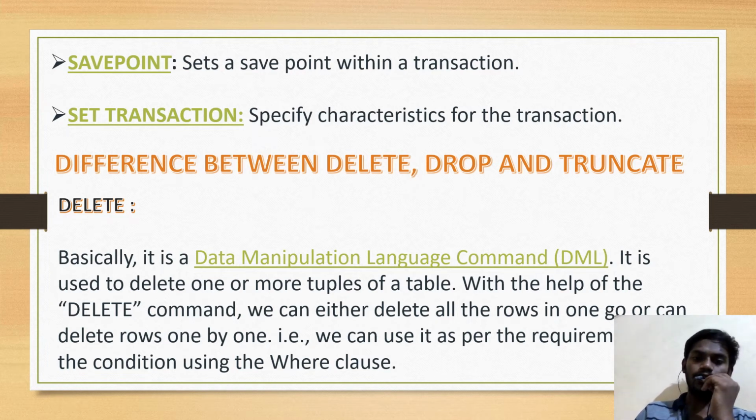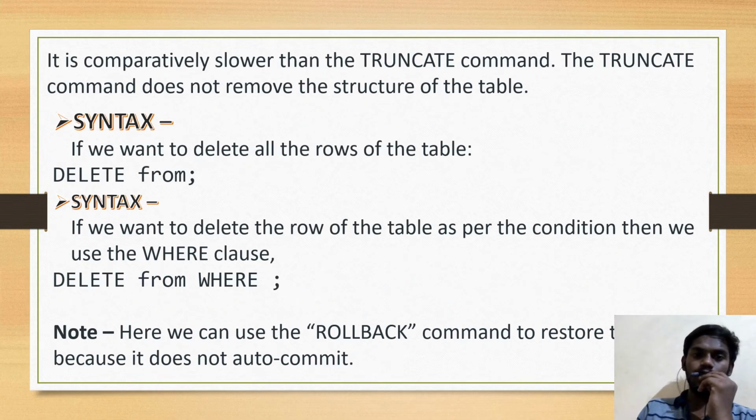Difference between delete, drop, and truncate. Delete is a data manipulation language command, DML. It is used to delete one or more tuples of a table with the help of the delete command. We can either delete all the rows in one go or delete rows one by one, that is, we can use it as per the requirement or the condition using the where clause. It is comparatively slower than the truncate command. The delete command does not remove the structure of the table.